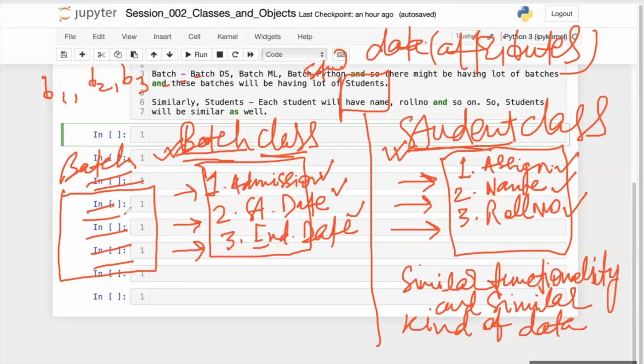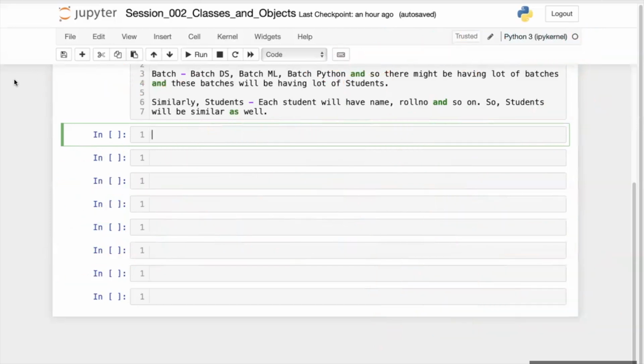Is this thing clear to you? Similarly, I will create one template called student and I will use that template for every student. It will be more clear to you when you understand this. Let's move to something else. Let me explain this.